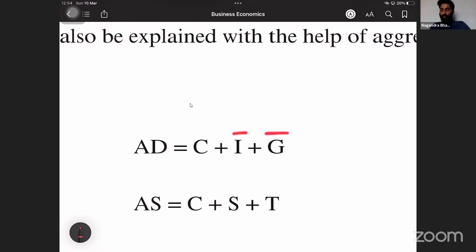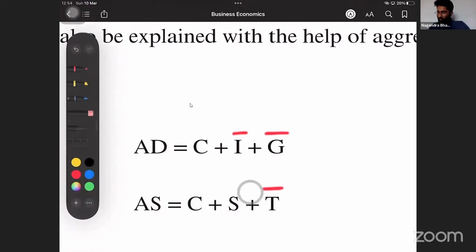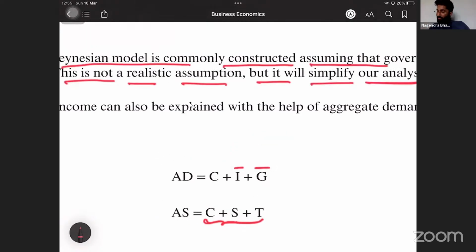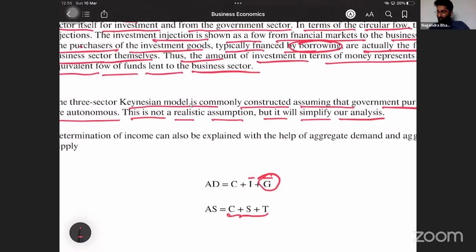What is the income of the country? Consumption, savings, plus tax is also income, no? All these are not constant. We already discussed that aggregate supply is C plus S. That is aggregate supply, income. This time, one extra, that is T. Tax is also extra income of the government, and the government's income is nothing but the nation's income, no? So that's why we are including tax as well. So remember, G is also autonomous here.